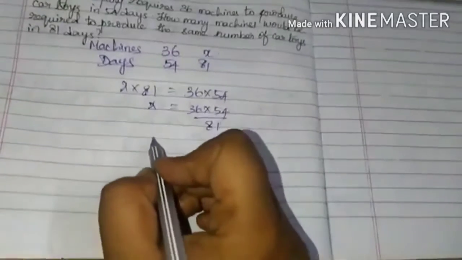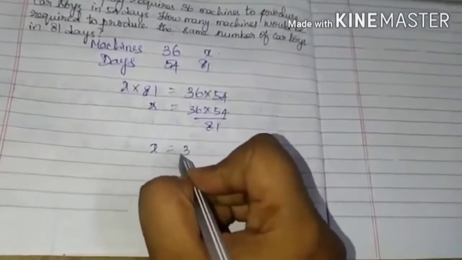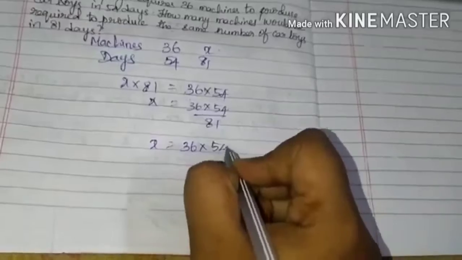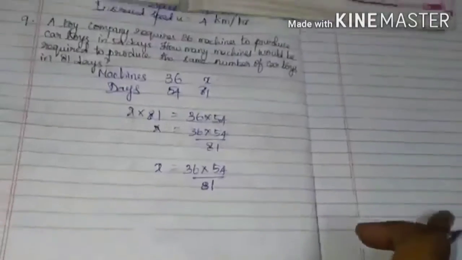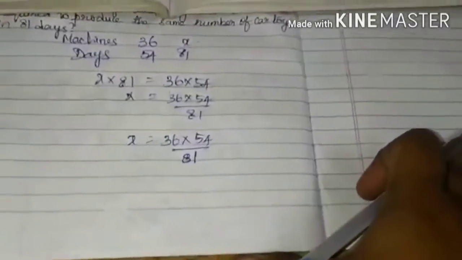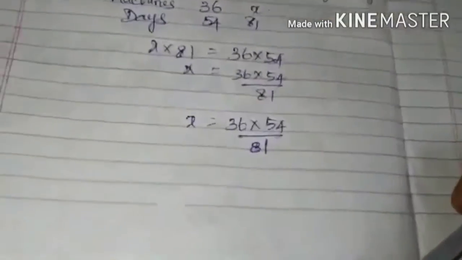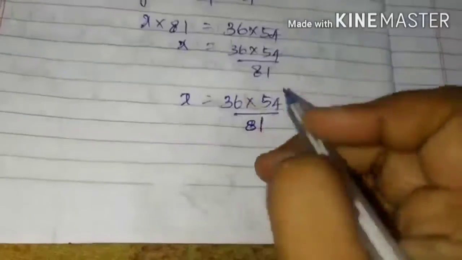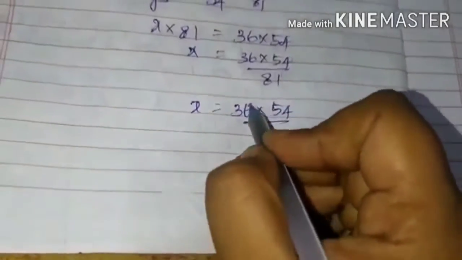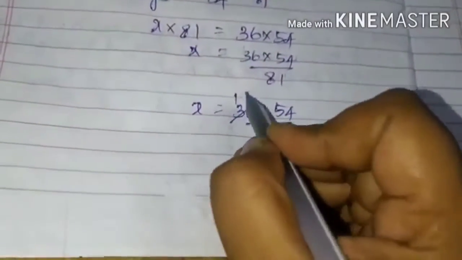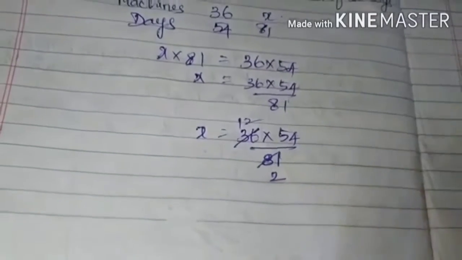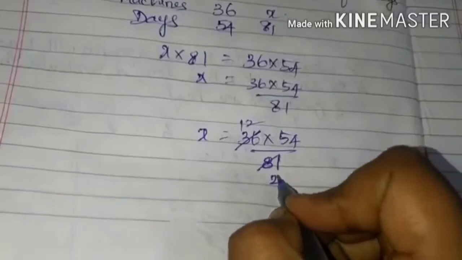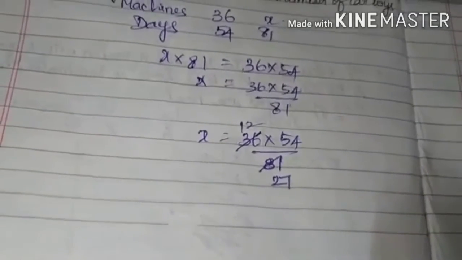Do the cross division here. Which table will it come in? I think we can divide it in the 3 table. 3 1s are 3, 3 2s are 6, 3 7s are 21. So 7 times we will get this.